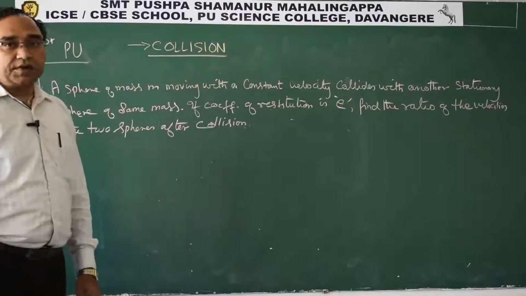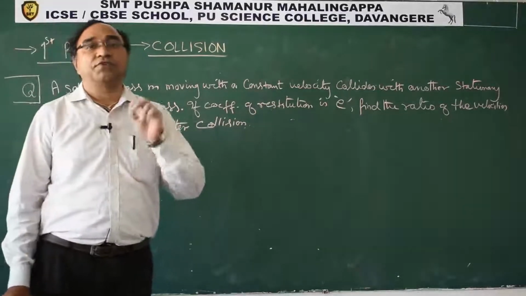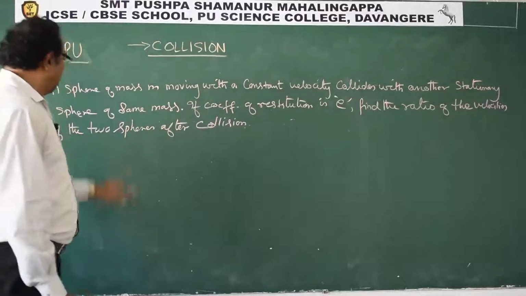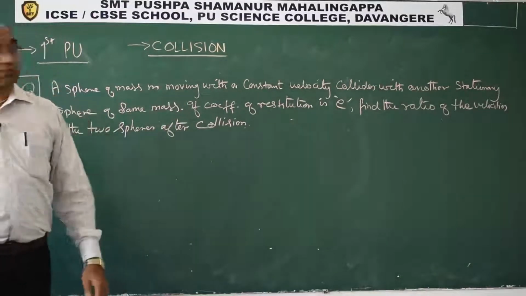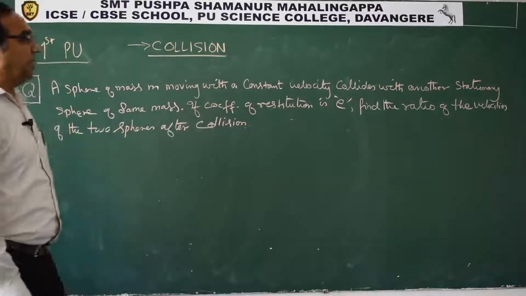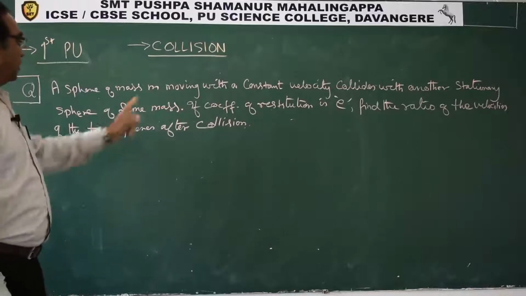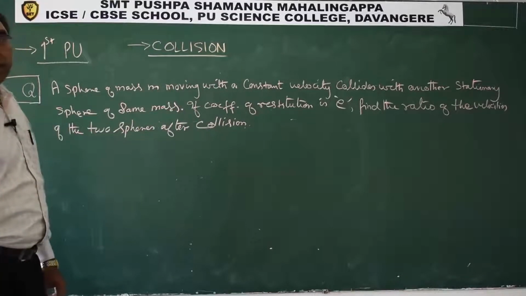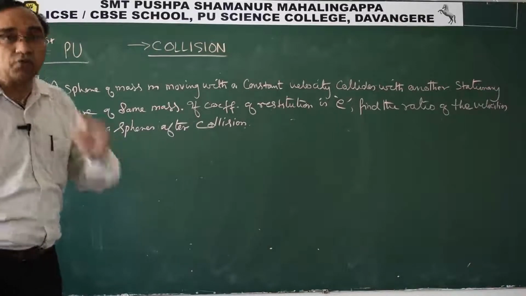Well students, let us take one more question. This question is based on the concept of coefficient of restitution. A sphere of mass m moving with constant velocity collides with another stationary sphere of same mass. If the coefficient of restitution is E, find the ratio of the velocities of the two spheres after collision.